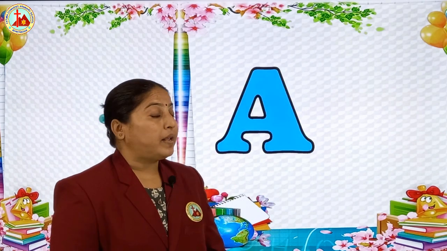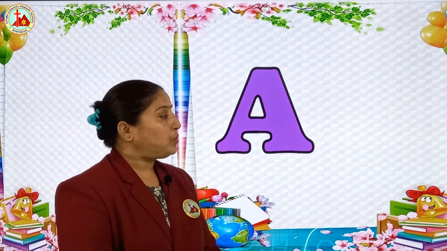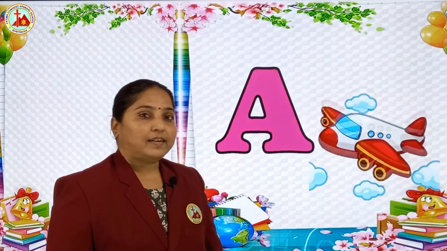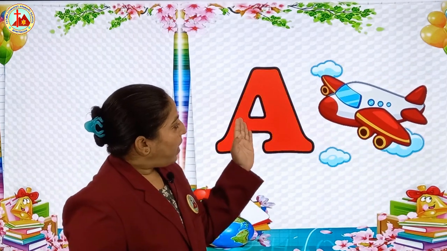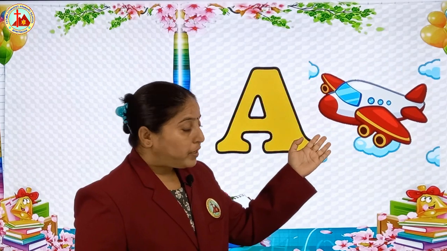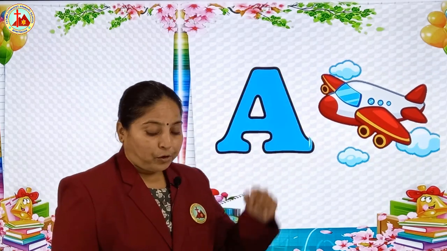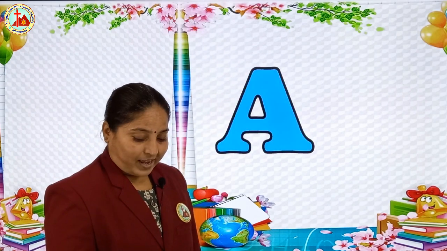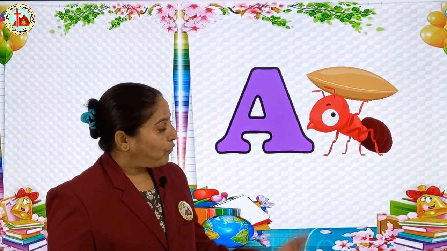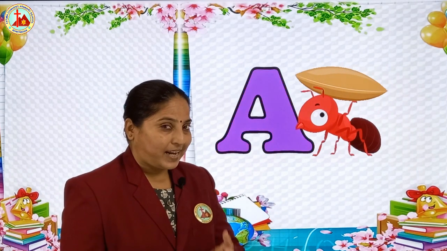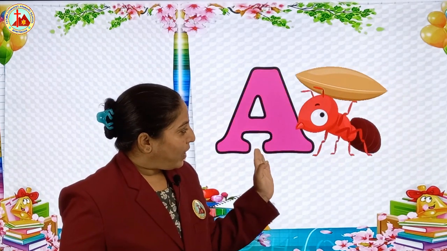And you must be remembering all the pictures related to letter A. But let's revise them one more time. A for, which vehicle is this? Aeroplane. Aeroplane is the fastest vehicle. Okay? A for aeroplane. A for, yes. A for ant. See, this ant is carrying one grain. Okay? A for ant. Ant is a very hard working insect.